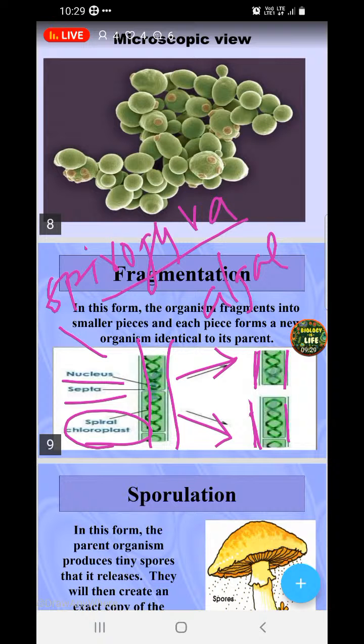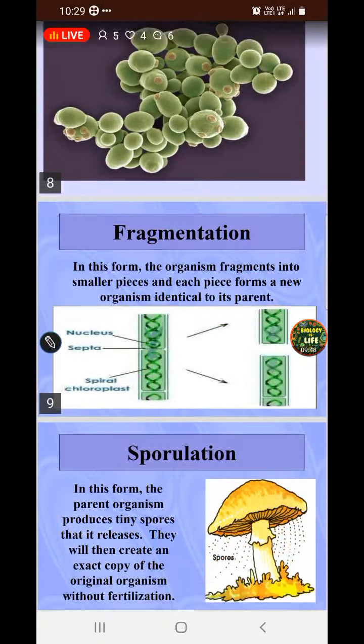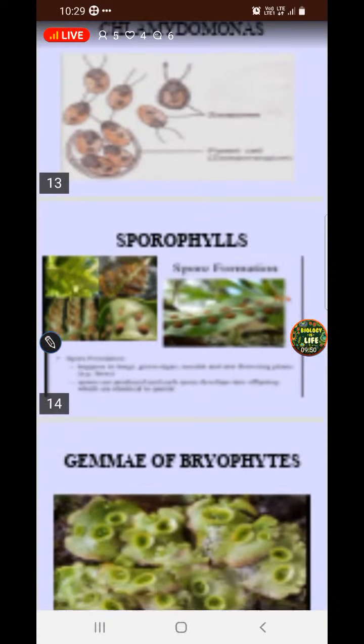It can be seen even in some of the bryophytes, which are called the amphibians of the plant kingdom, like liverworts. There also you can see gemma cups, and there also you can see fragmentation. If the liverwort divides, it can develop. If you want to see the picture of this, here I can show you.